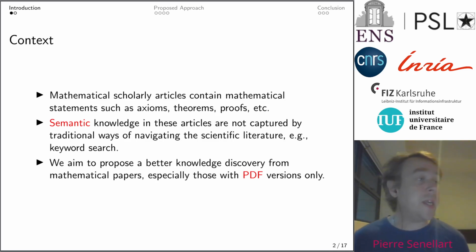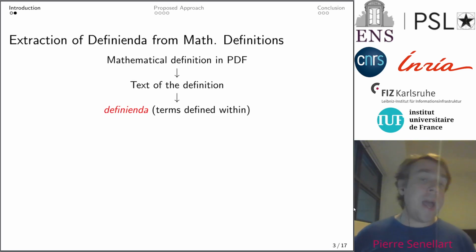We don't assume anything other than that we have access to the PDF version of the article. And in this particular sub-project that I'm going to talk about today, we want to extract terms defined within a mathematical definition, which are called the Definienda. So we assume that we have a mathematical definition in PDF. We are going to extract the text of the mathematical definition, and the task is to identify what are the terms defined within this definition.